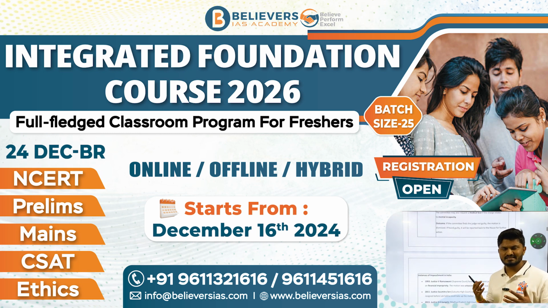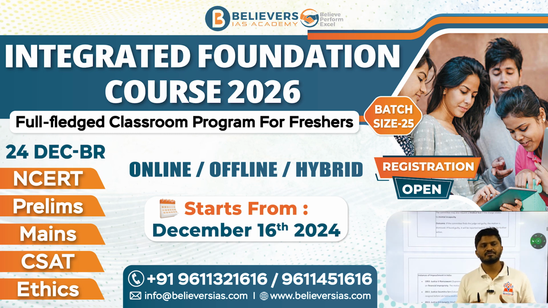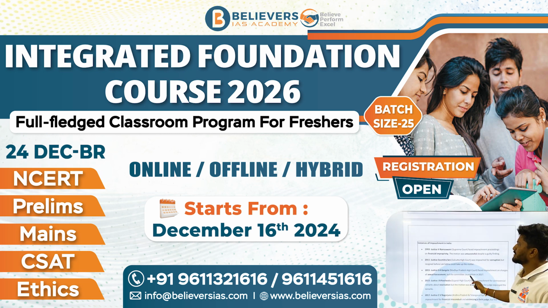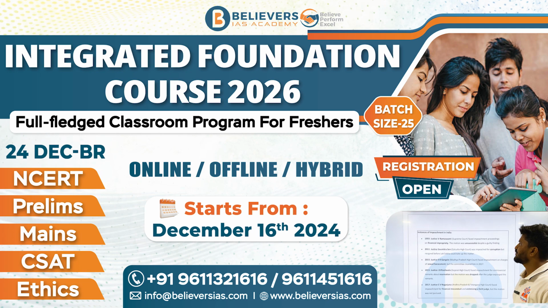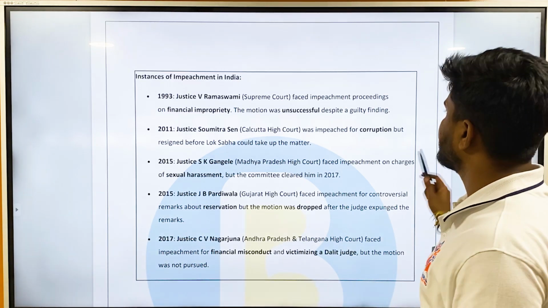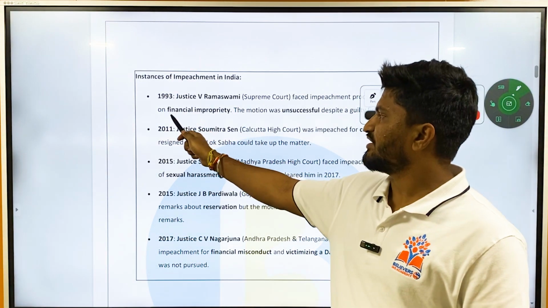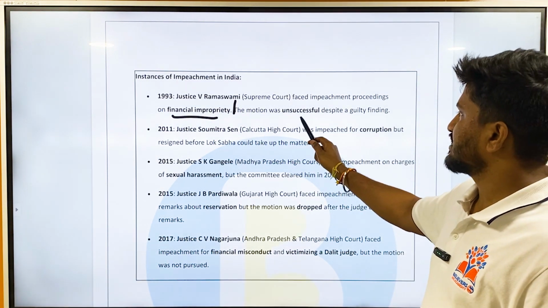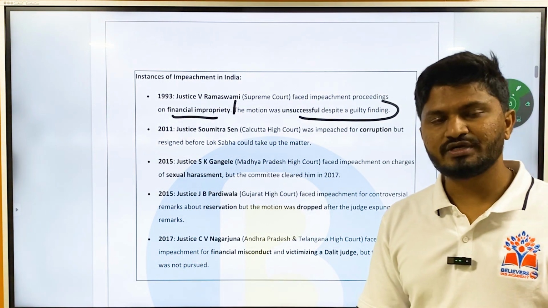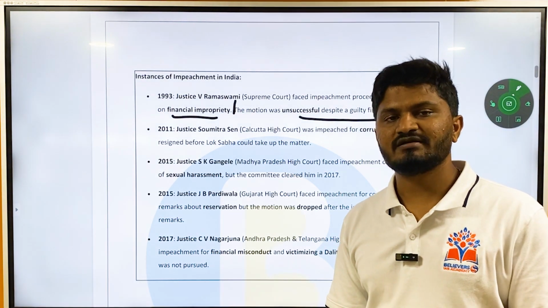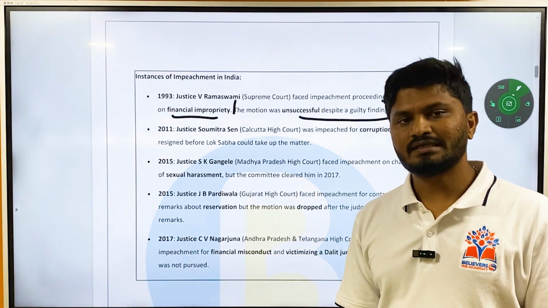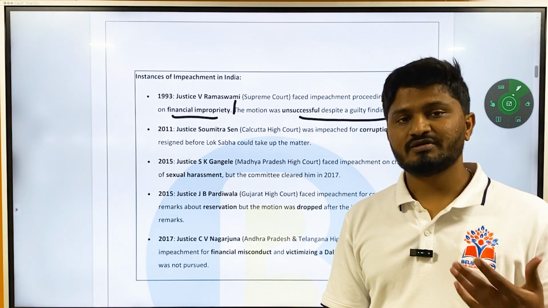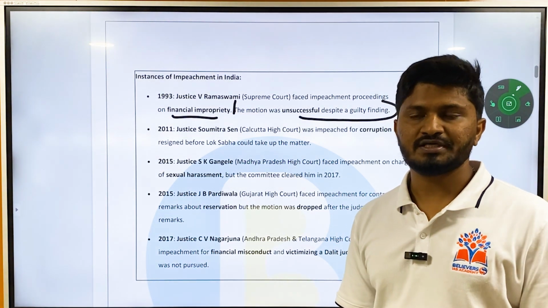Is there any instance in the past where the impeachment process has been initiated? Yes, there have been instances, such as in 1993, Justice V. Ramaswamy of the Supreme Court faced impeachment proceedings for financial impropriety. The motion was unsuccessful despite the guilty finding. He was found guilty, but it was not successful in Parliament because it requires 2/3 members voting, 50%, etc. So there are so many complications.